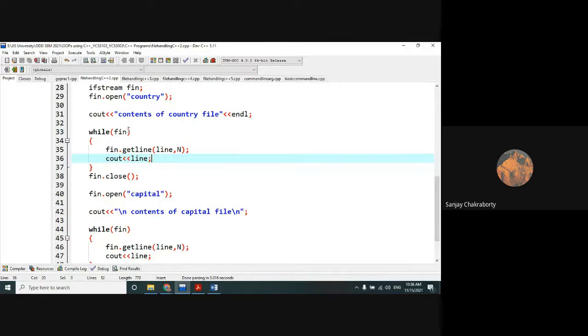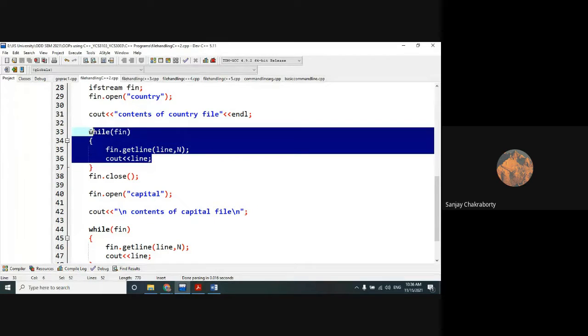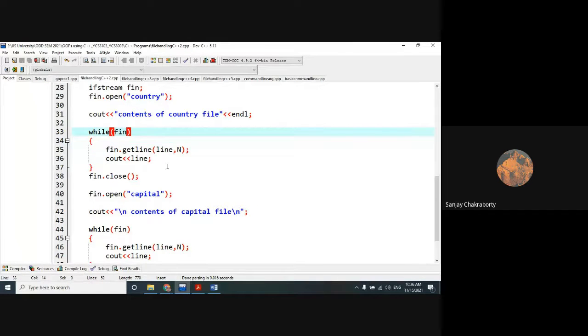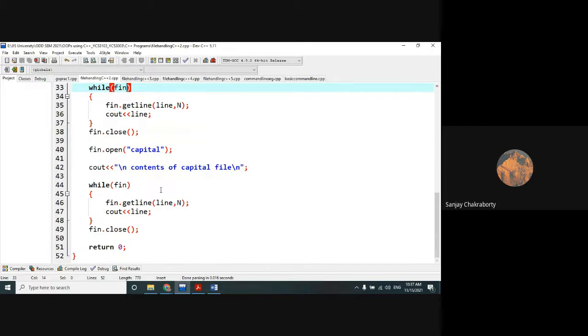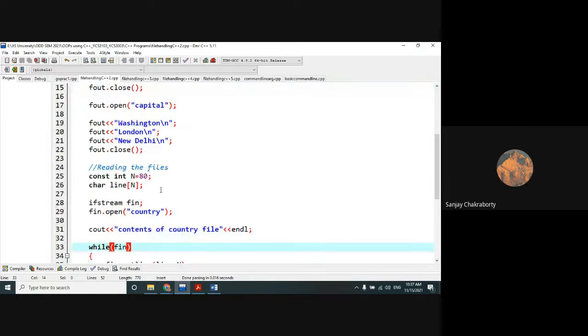That I will show in upcoming programs. I will show how we can write EOF along with this fin object within the while loop. But here we don't need to write it; by default it will consider the end of file, and it will perform the read operation by using the getline function until it reaches the end of file. So this is the first thing that I need to discuss today.